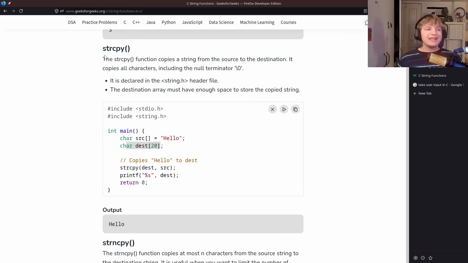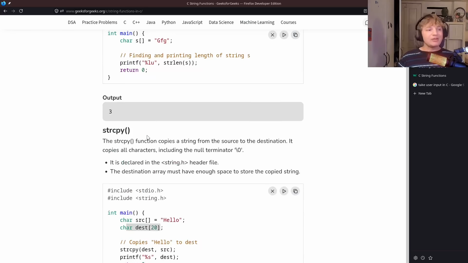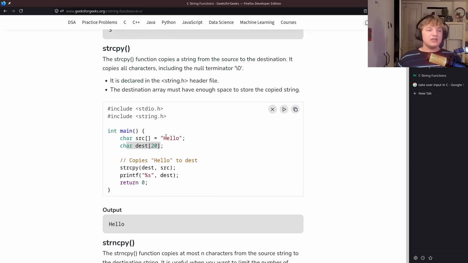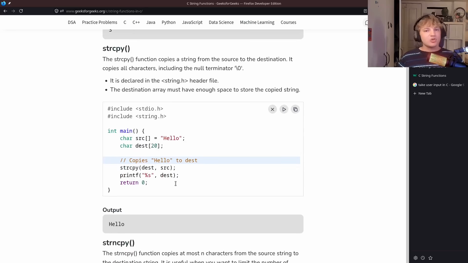The issues with this example are twofold, okay? Number one is we led with the unsafe version. You can see down here there is a strncpy, which copies at most n characters, but we've led with the unsafe version, and if I'm a newbie, then of course this one looks easier. Like, there's one less thing for me to worry about. So if I'm a newbie, I'm just trying to get up and go as fast as possible, I'm going to use this one because this is the one you told me about first.